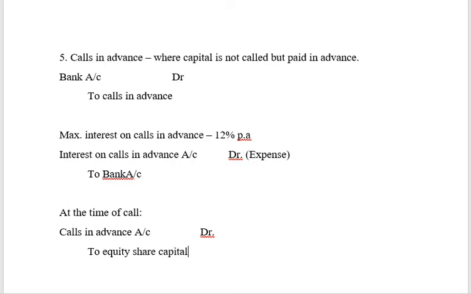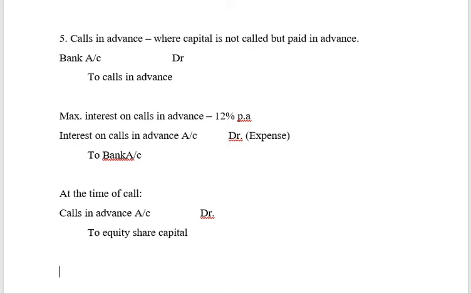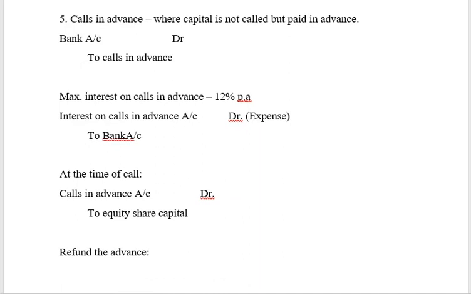Or the company sometimes can decide, okay, this amount is lying with me for a long time. I don't want to retain this amount, probably because I am not going to call this money in the near future. In that case, the company can decide to refund the advance. So what is the entry for refund?